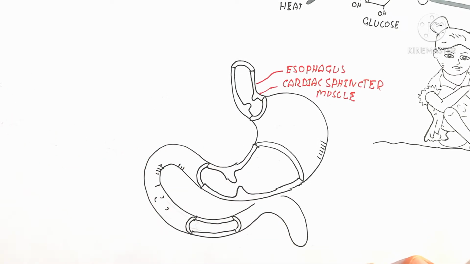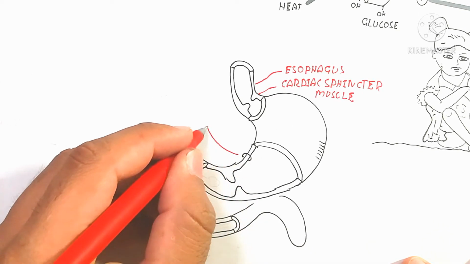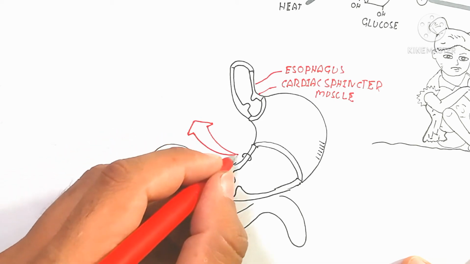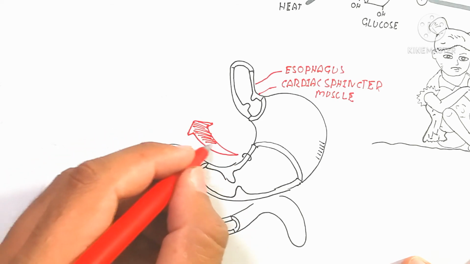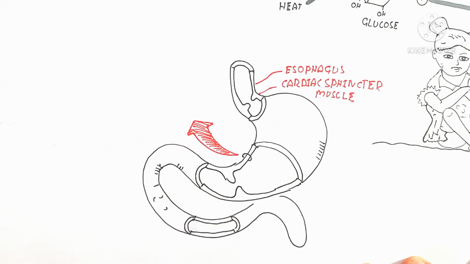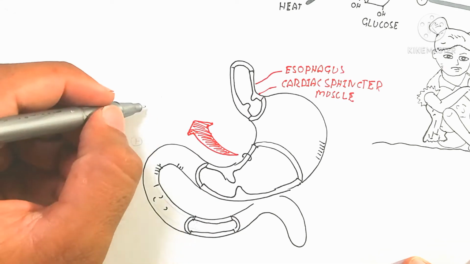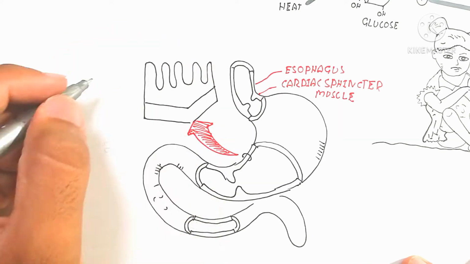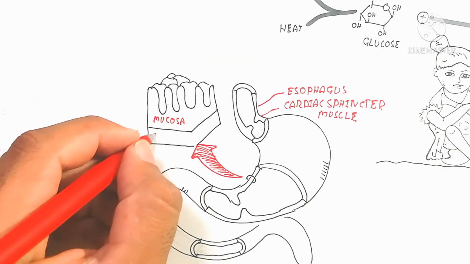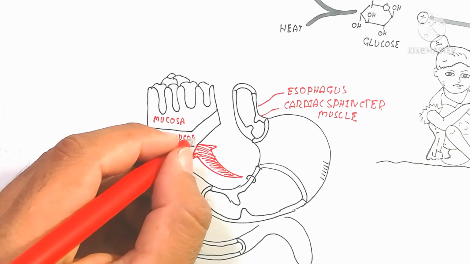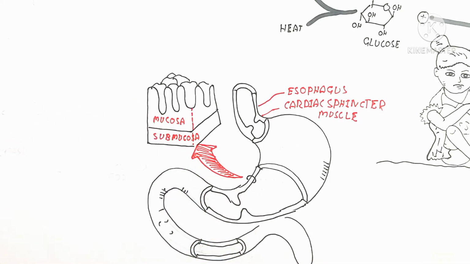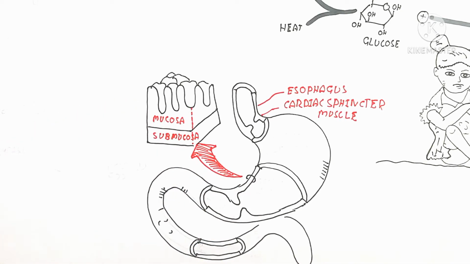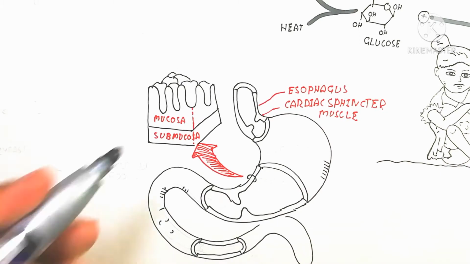Next we will discuss the digestive, gastrointestinal endocrine system. Here is the esophagus, and here is the cardiac sphincter muscle. Here is the wall of the stomach, which contains the submucosa and mucosa. That is the gastric tissue here, and here is the duodenum.